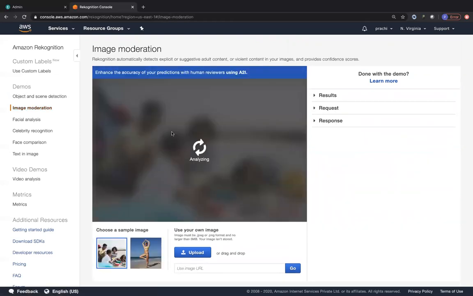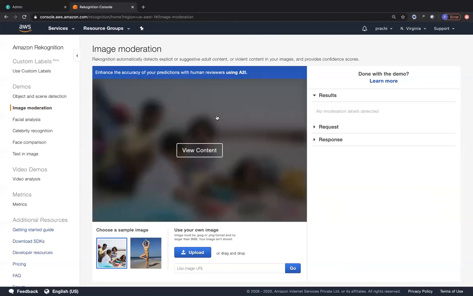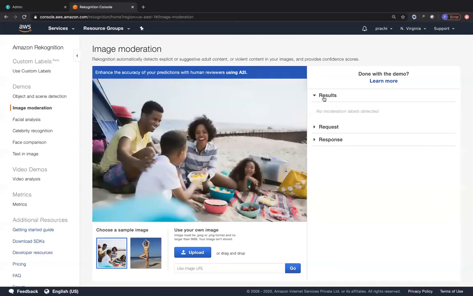So the next thing that you can see over here, we have image moderation, right? Based on that content. So you can also click on view the content and you can see the results. You can see the request and the response.